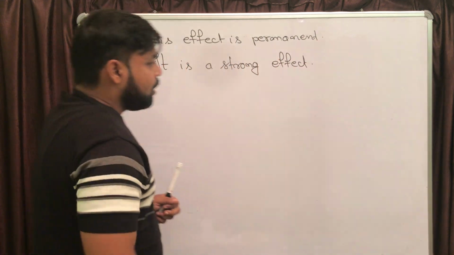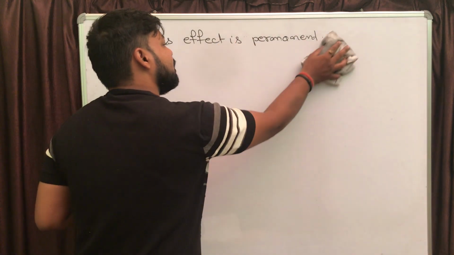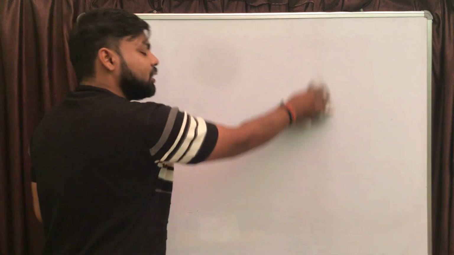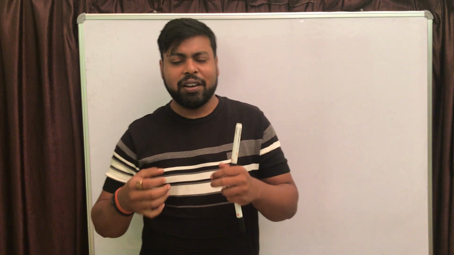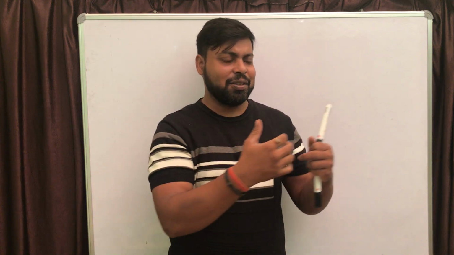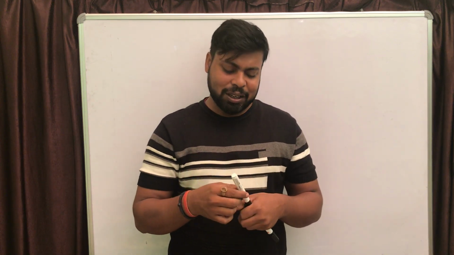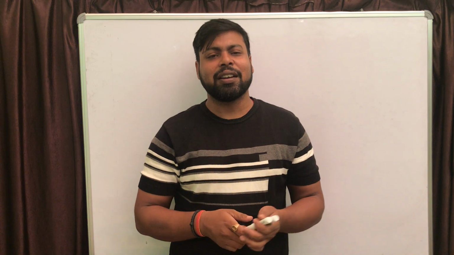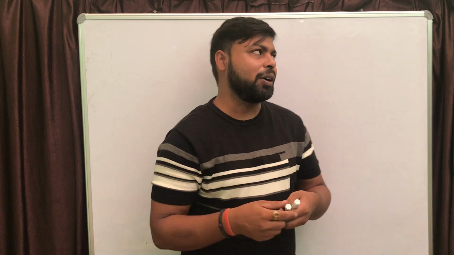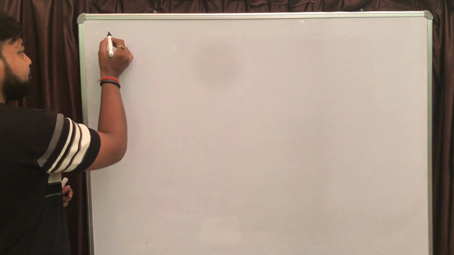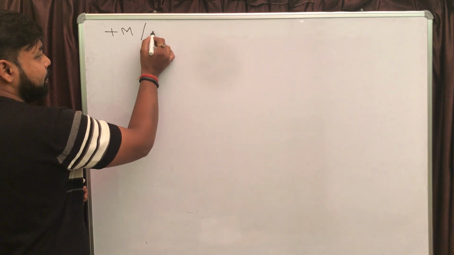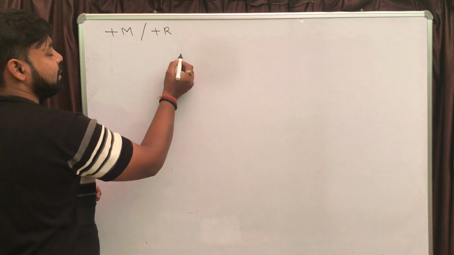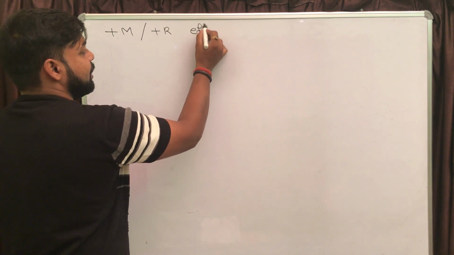Now next, in a similar way to what we have done in the inductive effect. The inductive effect was divided in two parts: one is electron donating and the second one is electron withdrawing. Similarly, here also we are going to divide the resonance or mesomeric effect in two parts. First one is plus M or plus R effect and group.